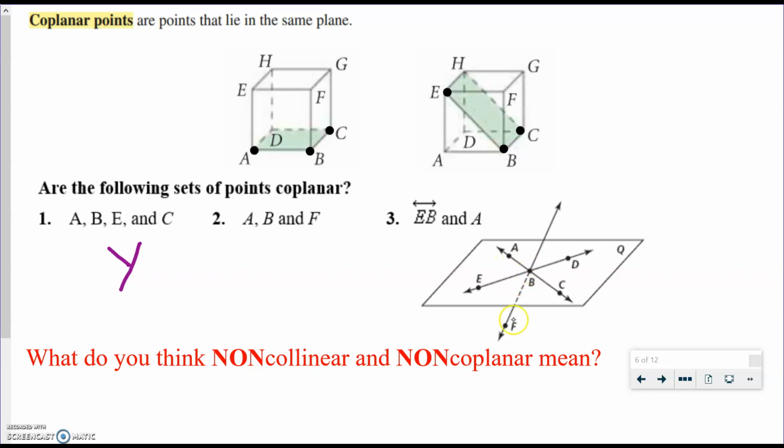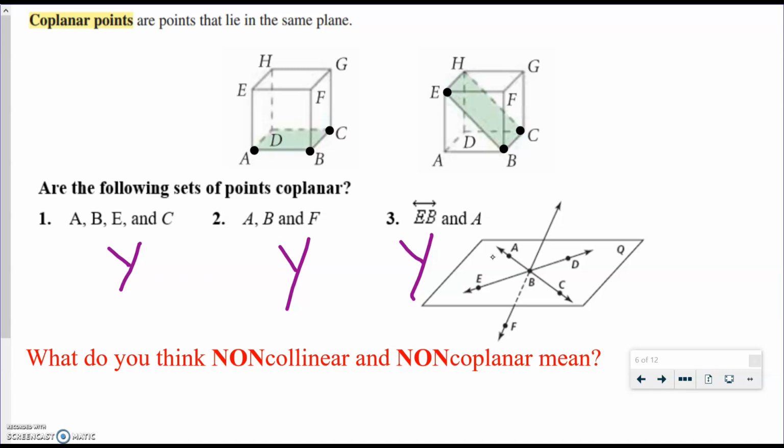A, B, and F. They are also coplanar because any 3 points that are not collinear are coplanar. And then we have line EB and A. That is also coplanar because, again, you can think of visualizing a piece of paper that you could slide through line EB and point A.